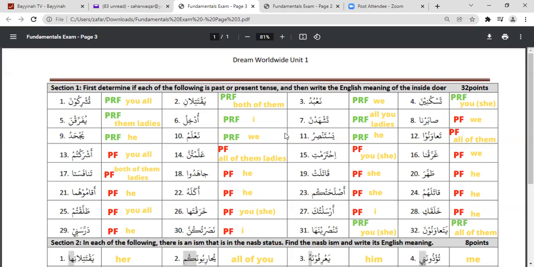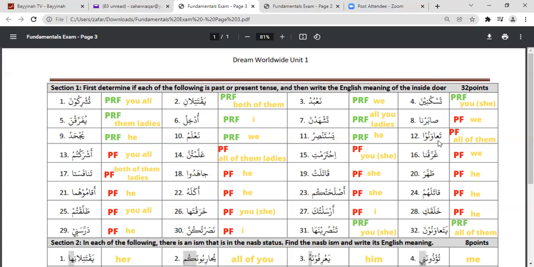Nahnu na'lamu. Now this one is yastansiru. It starts with ya, one of the indications. So definitely it is present tense. If we look at our table, it is yansuru. So the beginning and the ending match. So this one is again present tense, masculine, third person, singular. So it is he.